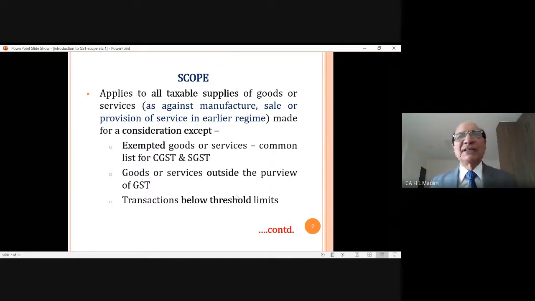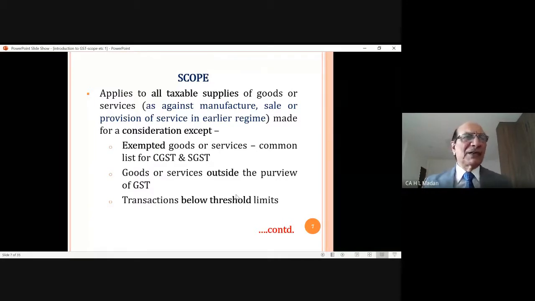This 20 lakh limit was earlier 10 lakhs under the old regime. Under the old regime, this limit used to be 10 lakhs, and 5 lakhs in smaller states. 10 lakhs in states like Delhi, and in other states, the turnover limit used to be 5 lakhs. But now, government has made this limit 20 lakhs in bigger states and 10 lakhs in the smaller states.